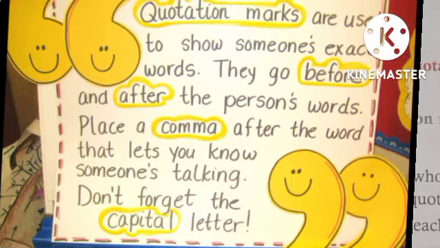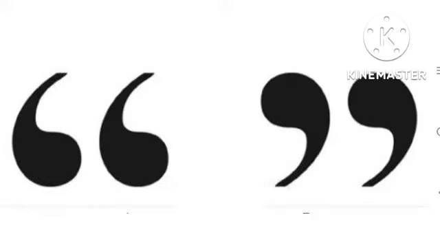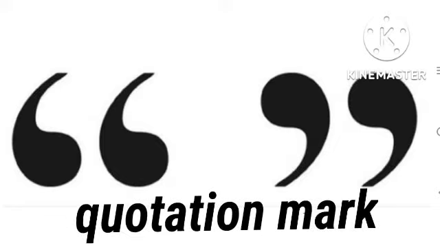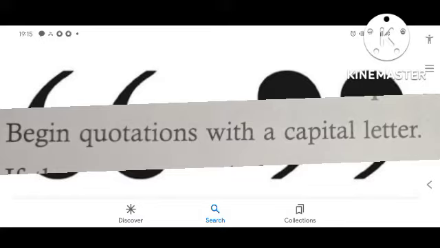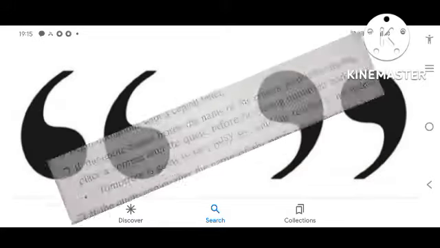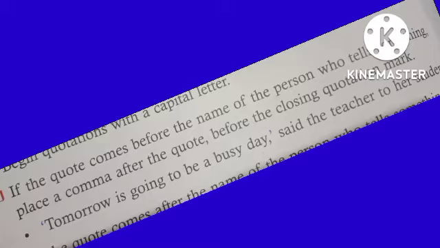Now, we have to follow certain rules when we are using quotation mark. So, always begin quotation with a capital letter. Whatever is said, you will write in capital letter. If the quote comes before the name of a person who tells something, place a comma after the quote and before the closing quotation mark.